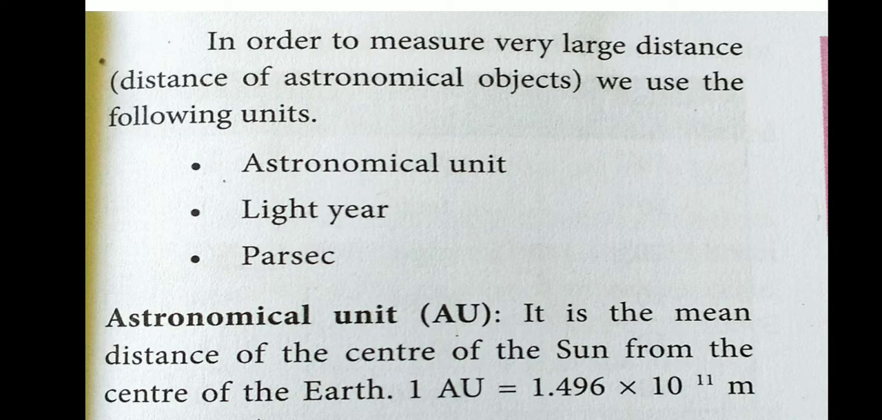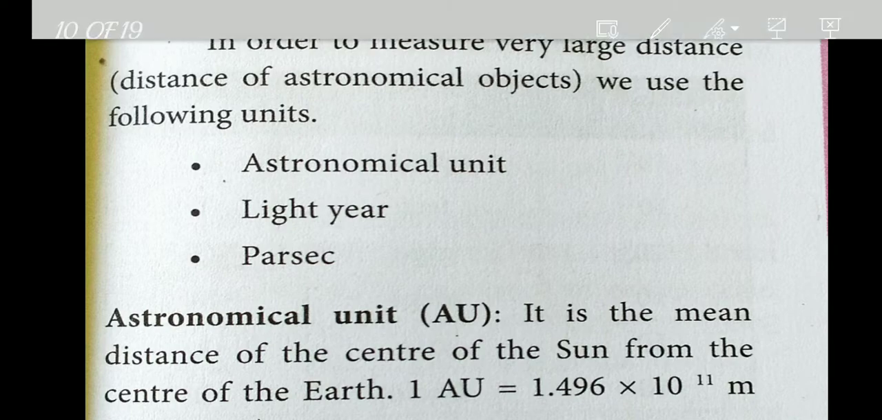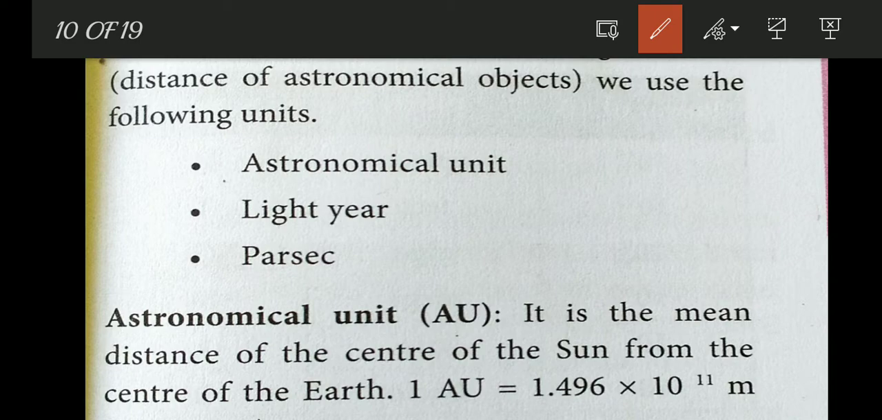It is the mean distance of the center of the sun from the center of the earth. 1 AU equal to 1.496 into 10 to the power 11 meters. A very important one more question.